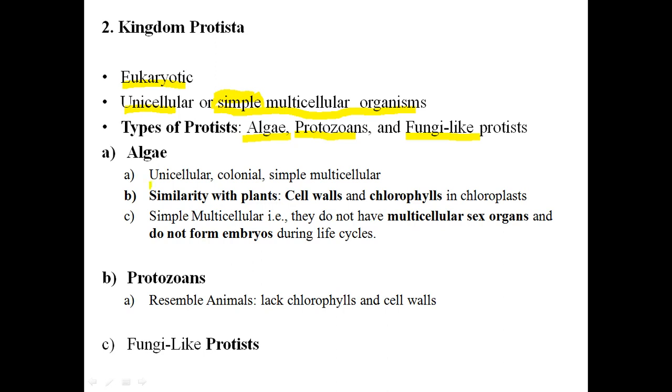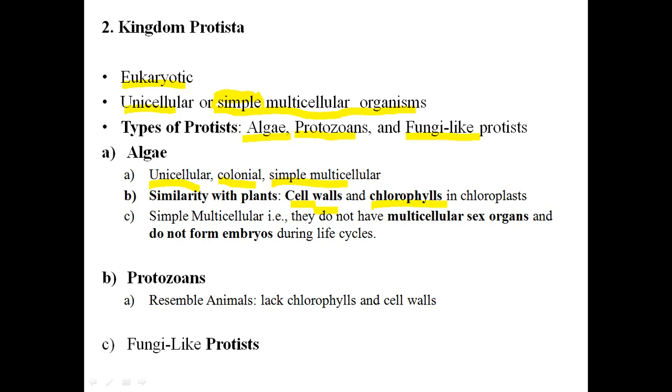These algae are unicellular, but in some examples they live in colonies, like Volvox. It will come later, in the third or fourth chapter somewhere. Or some are simple multicellular. What are their similarities with plants? They have a cell wall made of cellulose, and they do photosynthesis because chlorophylls are present in the chloroplasts in these cells.